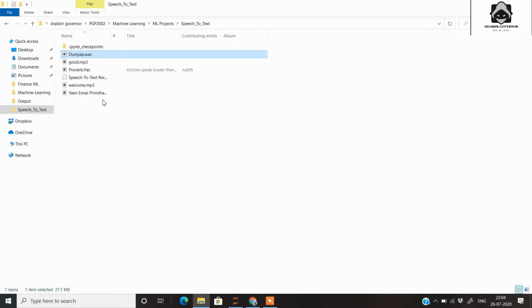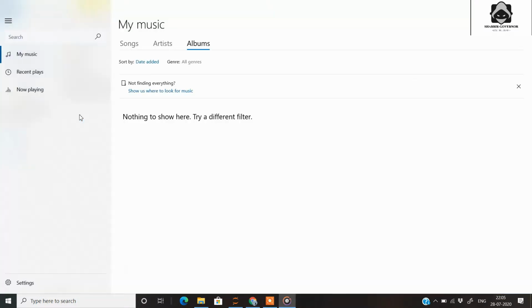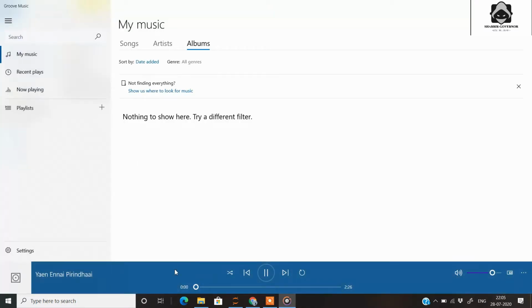So we will be converting the lyrics of this song, and also we have a Tamil song here. So we will be trying to capture the lyrics of this song too, and we'll be converting it to text using Python and speech recognition module. So let's see how it's done.